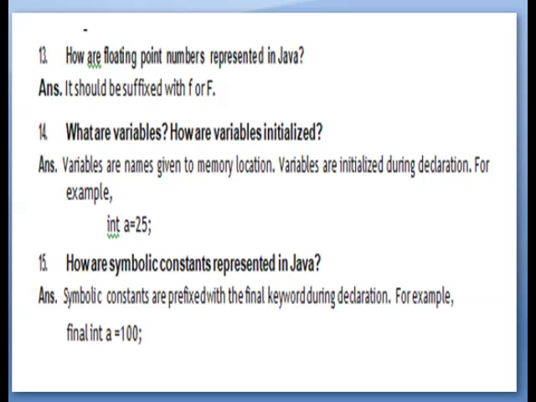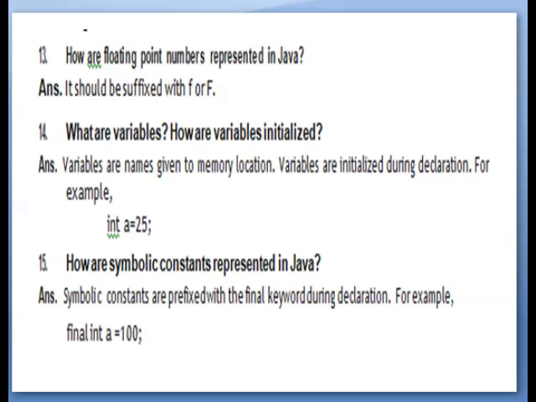Question number 14. What are variables? How are variables initialized? Answer: variables are names given to memory locations. Variables are initialized during declaration. For example, int a = 25;. Next, 15. How are symbolic constants represented in Java? Answer: symbolic constants are prefixed with the final keyword during declaration. For example, final int a = 100;.